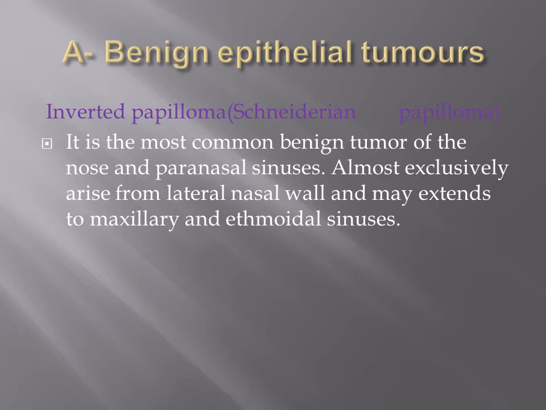First, we take the important tumors, starting with the benign epithelial tumor, and we are going to talk about the inverted papilloma, or what is called the Schneiderian papilloma, which is the most common benign tumor of the nose and paranasal sinuses. It usually arises in middle age, almost exclusively from the lateral nasal wall, and may extend into the maxillary and the ethmoidal sinuses.